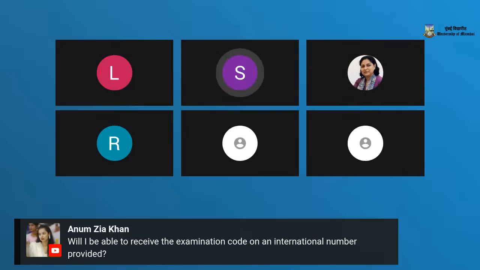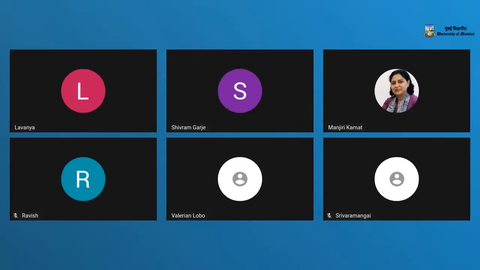I think most of the questions have been answered. This stream is going to be on the university site, so they can go through it whenever they wish, and an email will also be sent to them, so they will have sufficient training. We're also going to have a mock test before the examinations, and those tests will be sufficient to get hands-on training for the students. So I think we can now stop here, and you can propose the vote of thanks.